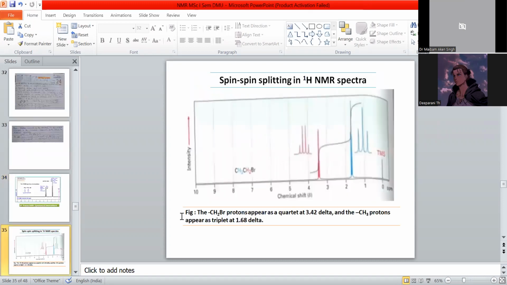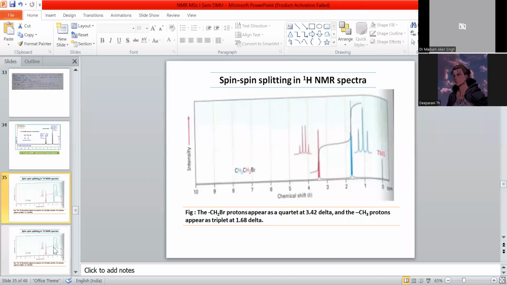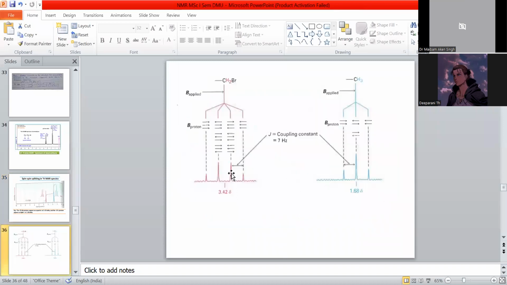Now see here, the methylene proton appears as a quartet at this value, and the methyl proton appears as a triplet, due to the number of protons surrounding, as I mentioned. This is the real peak you will observe experimentally when you do the practical during your MSc. This is the model of interpretation.